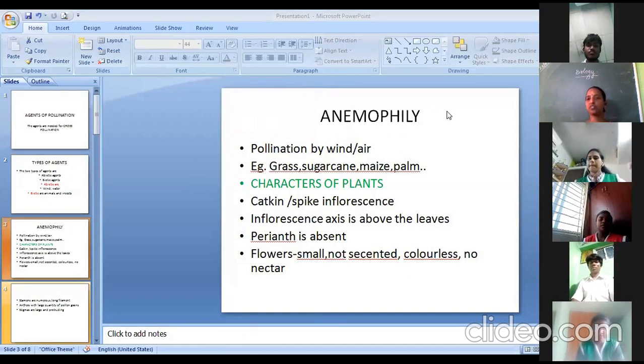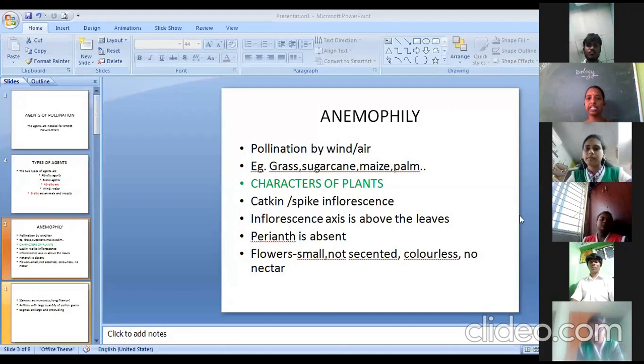And next, the flowers. Anemophilous flowers are very small and inconspicuous. Inconspicuous means not having any parts visibly seen. The flowers are normally small, inconspicuous, and not scented. It means that they will not give any good smell when they bloom, and the flowers are generally dull and not brightly colored. So the flowers are colorless, and they also do not produce any nectar.